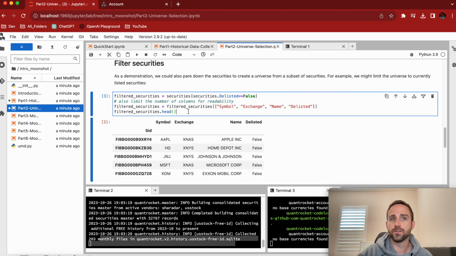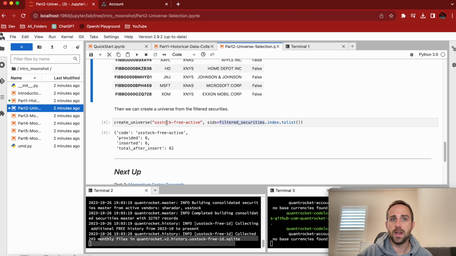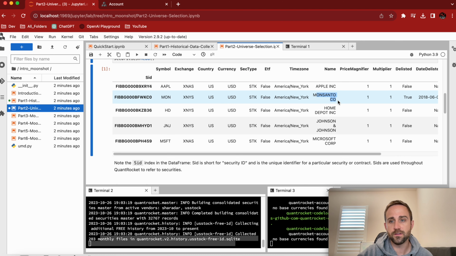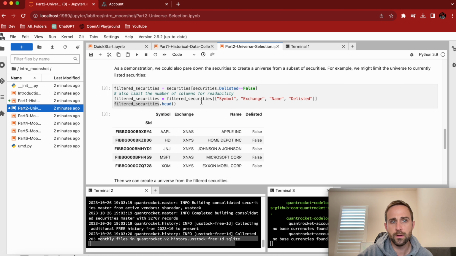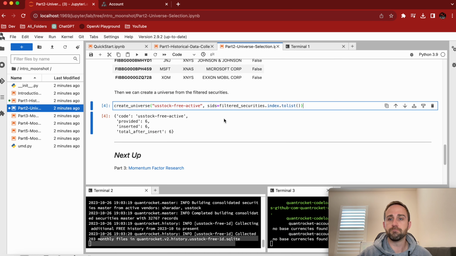And now if we want to filter securities, right, we just write traditional Python, right? We could type on delisted securities, also limit the number of columns for readability, right? So here's just a couple. Here's filtered securities.head. And now we could do create universe, US stocks that are free and active. Monsanto is delisted, so that's going to be kicked out, right? Because it's delisted as true. So that guy will come out. We end up with our filtered stocks, fantastic. And now we have the actual universe that we want. And so now let's do research on it, right?